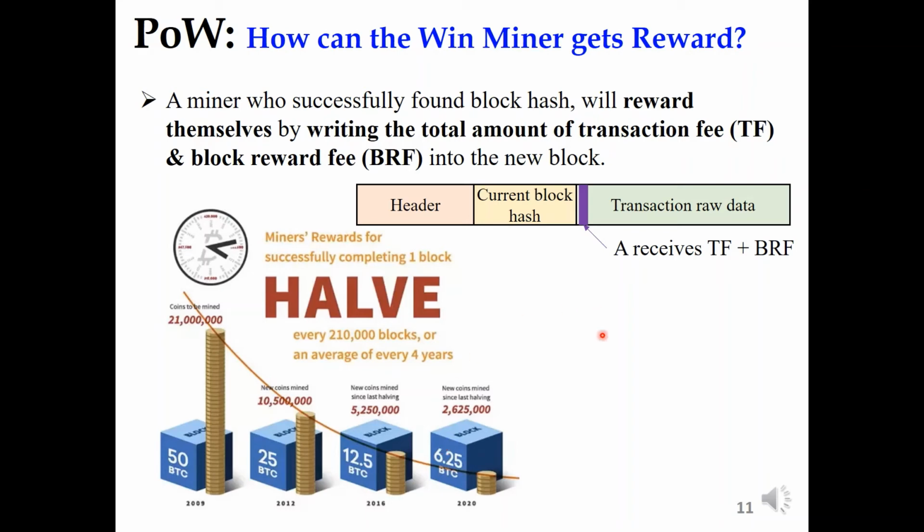So when a miner finds a new block hash, they can reward themselves by writing their information into the transaction raw data here, and send this data to broadcast this block to all the miners in the network.